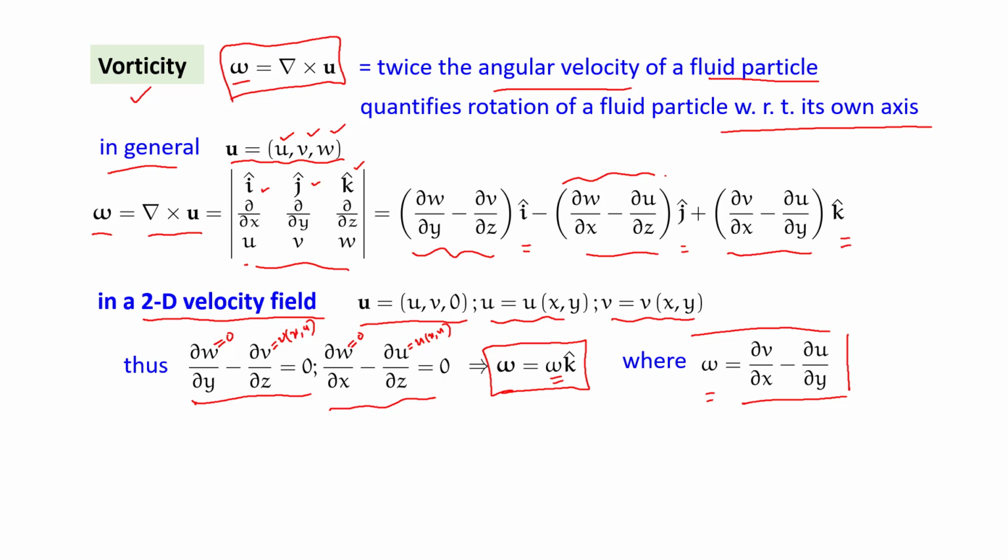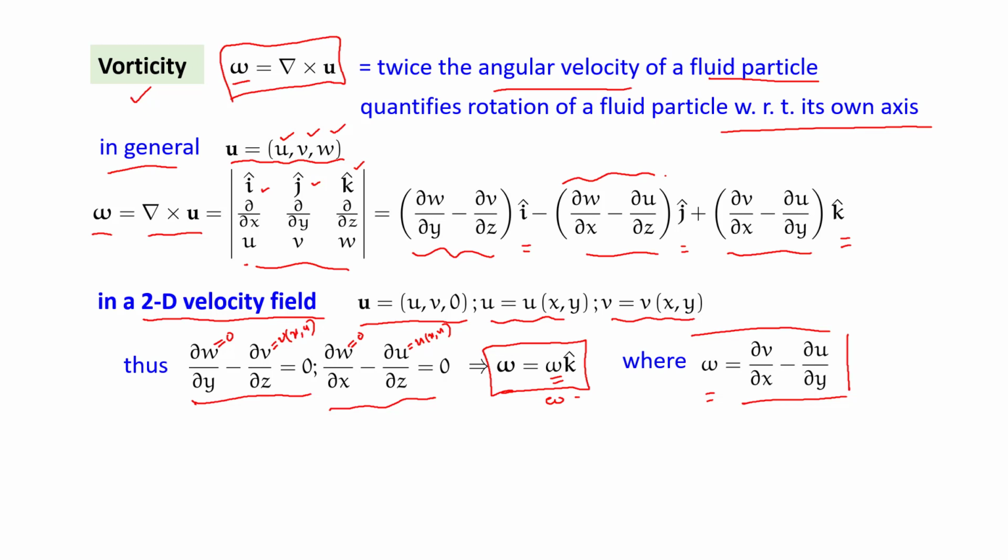So now vorticity, even though it is a vector, there are 2 important points here. This is a vector, but it has only one non-zero component. Second, my velocity field u and v are varying with x and y, but the z direction of the vorticity vector will remain, given by the scalar omega.